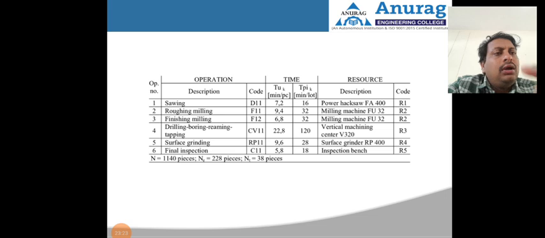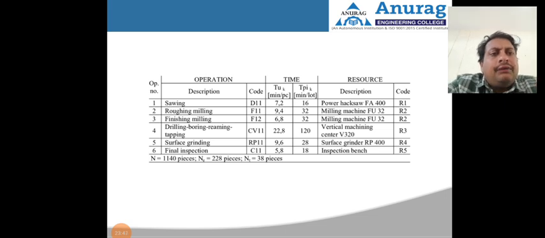So first we have casting, after that sawing, then rough milling and finish milling using the milling machine. After the milling machine, the work component will go to the vertical machining center. It will take 120 minutes. In that vertical machining center, the operations will be drilling, boring, reaming, tapping.